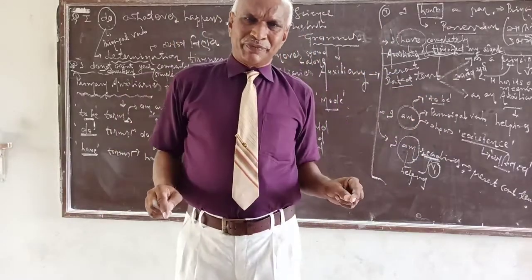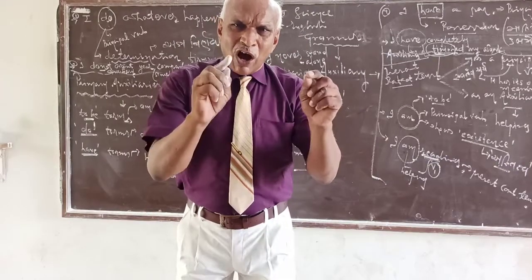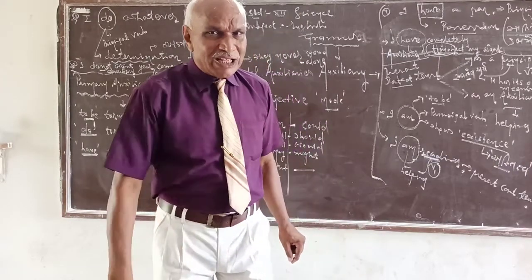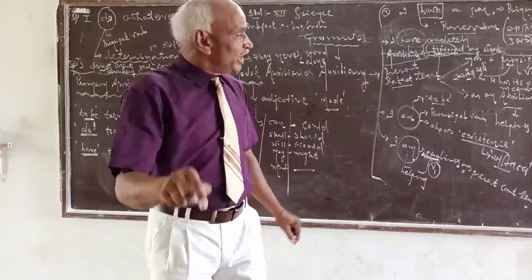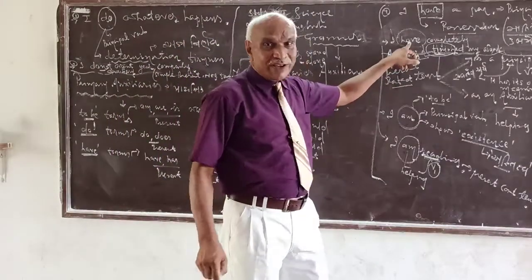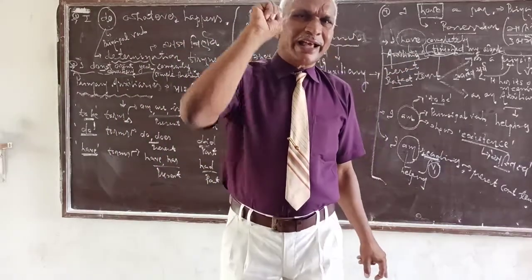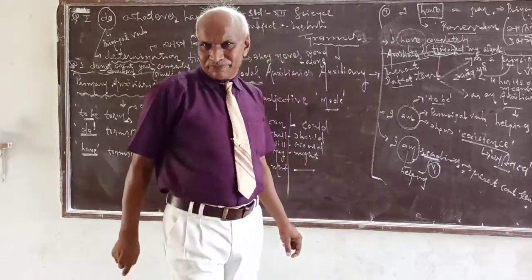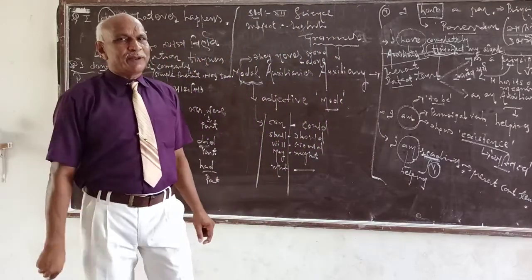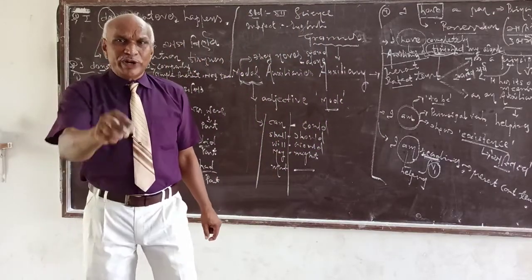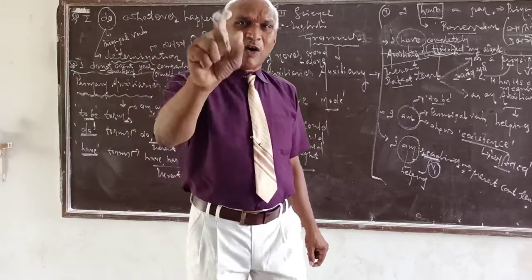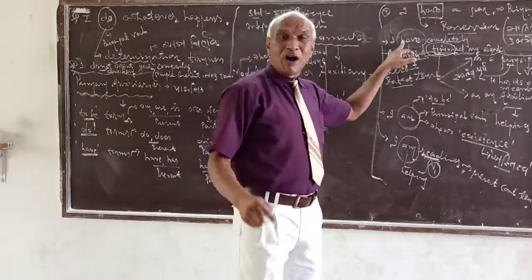So when you want to make present perfect tense, you need to take have as an auxiliary verb. You are in need of using a form of have.